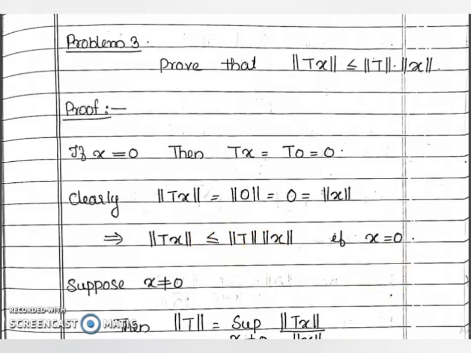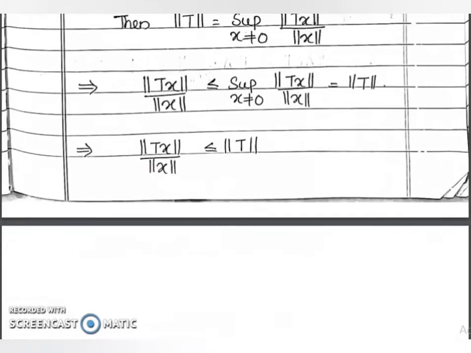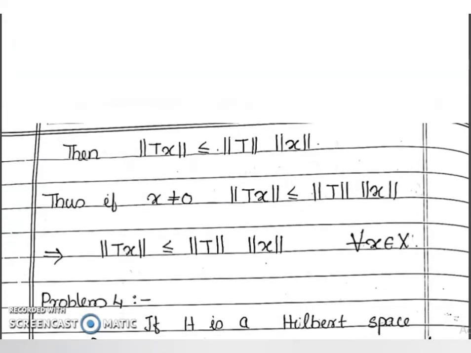Now, suppose norm of x not equal to 0. Then norm of T is this one. And clearly, each of these terms is less than or equal to the supremum. Therefore, norm of Tx by norm of x is less than or equal to the supremum of this value. As x not equal to 0, this is defined. And this is equal to norm of T. Therefore, norm of Tx by norm of x is less than or equal to norm of T. This implies norm of Tx is less than or equal to norm of T into norm of x.